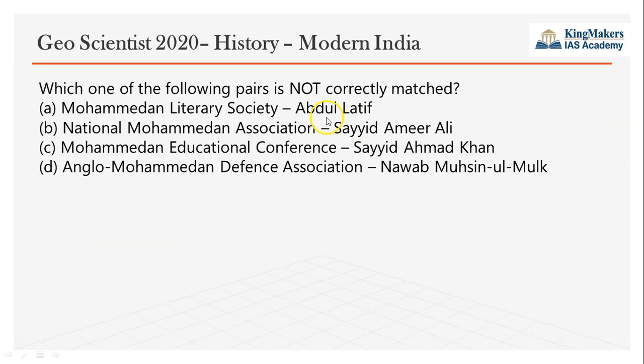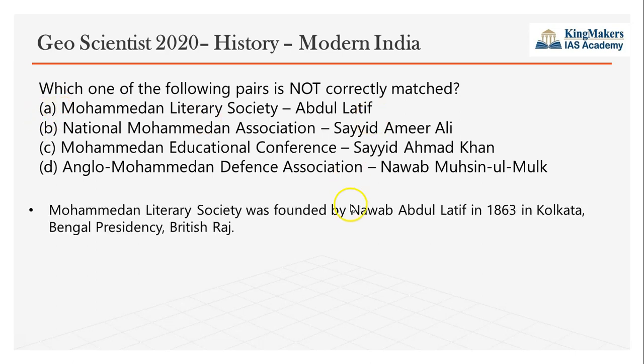Which of the following is not correctly matched? So again they have given an organization and the founder. Here they are focusing on the Muslim organizations. The Mohammedan Literary Society was started by Abdul Latif in 1863 in Kolkata. That is true. This was majorly started for enhancing the literature and literary works of the Muslim community. So that is true. National Mohammedan Association was started by Syed Amir Ali.